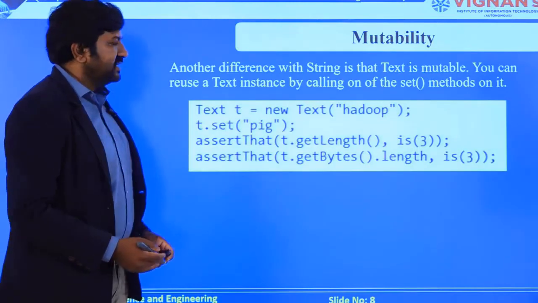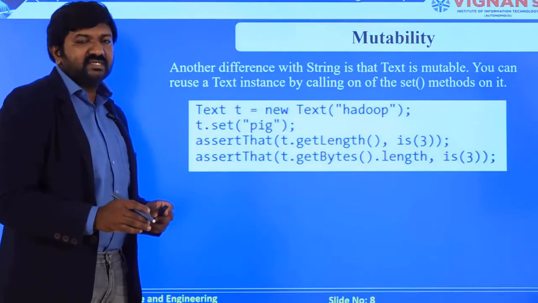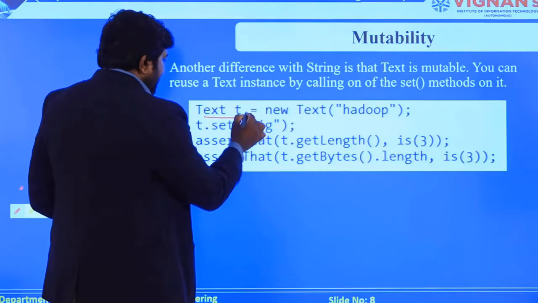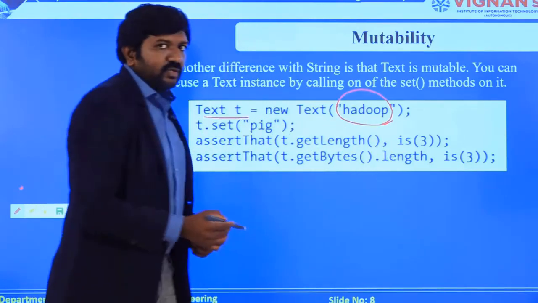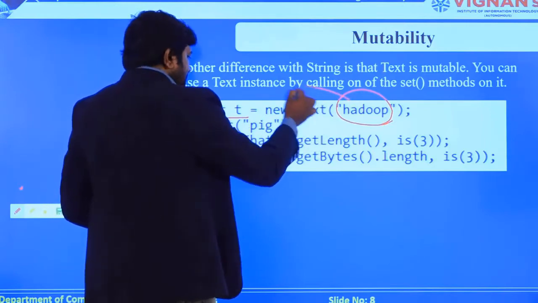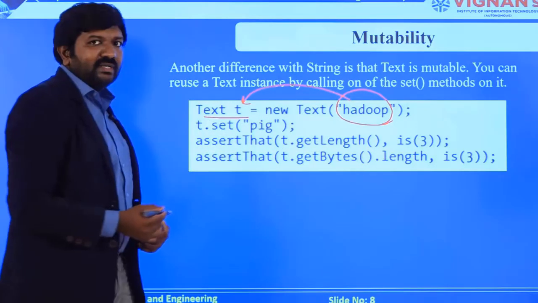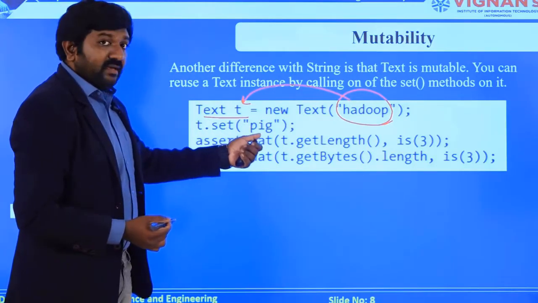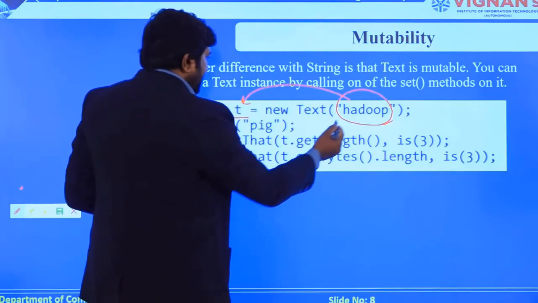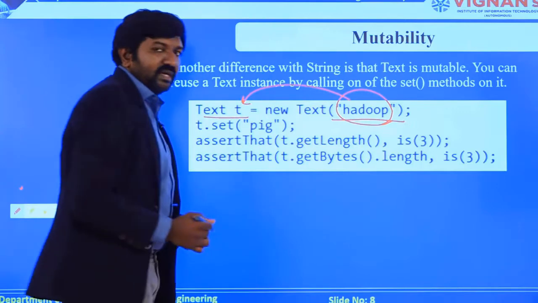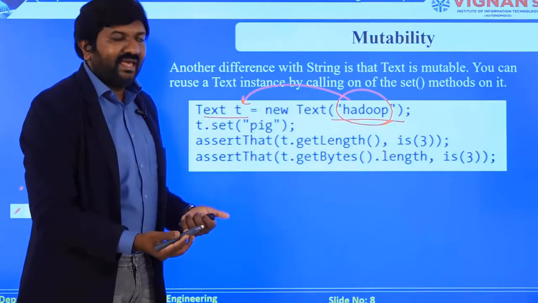So you can see a small snippet of code that is available here. See, I have taken a small text here. The name is Hadoop. So you can easily find out that this value has been set to T. Then here we can also check how to change the value. See, I have been telling you that this value has been stored in an array.